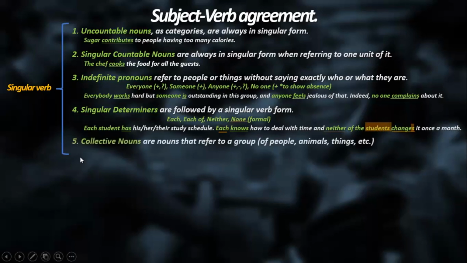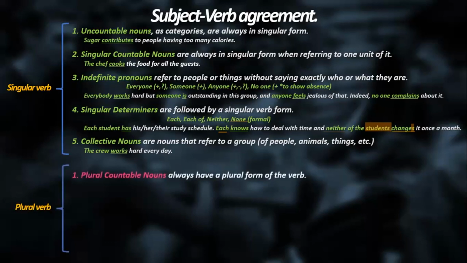The last thing to study when we need to use a singular form of the verb is when you are using collective nouns. Collective nouns are nouns that refer to a group of people, animals, things, etc. Like in this one: The crew works hard every day. Perfect. These are the examples for the singular form of the verb.